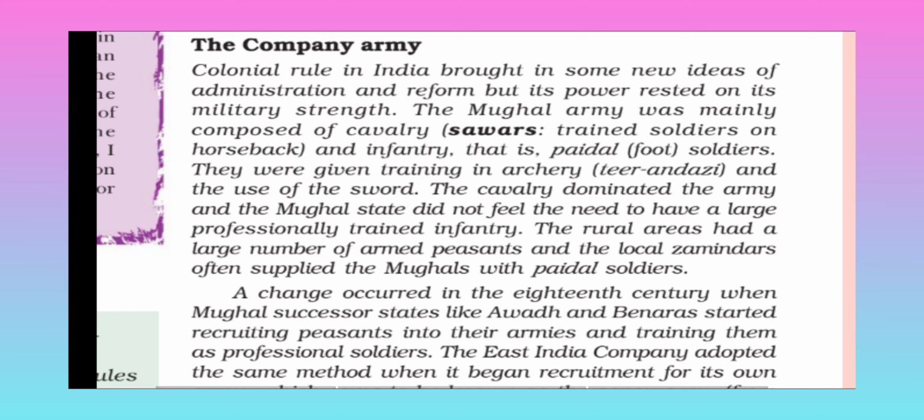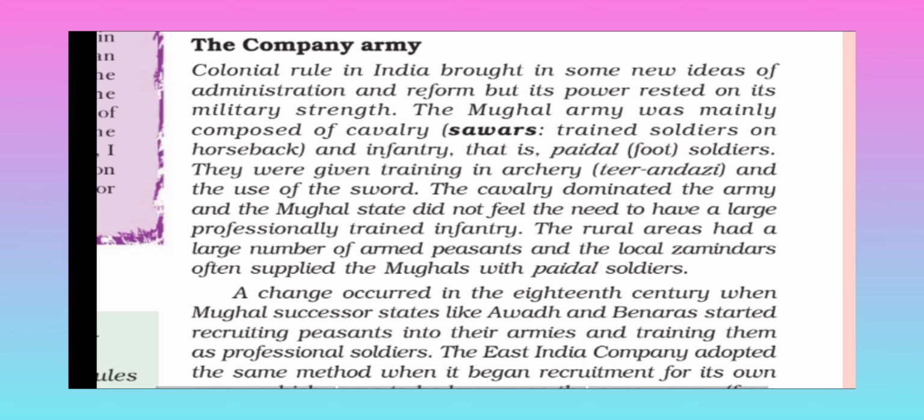The company army. Colonial rule in India brought in some new ideas of administration and reform, but its power rested on its military strength. The Mughal army was mainly composed of cavalry, sawars, trained soldiers on horsebacks, and infantry, that is foot soldiers. They were given training in archery, tirandazi, and the use of the sword.